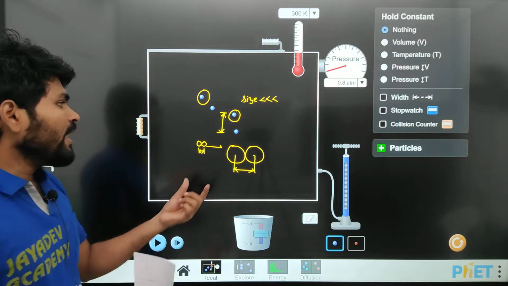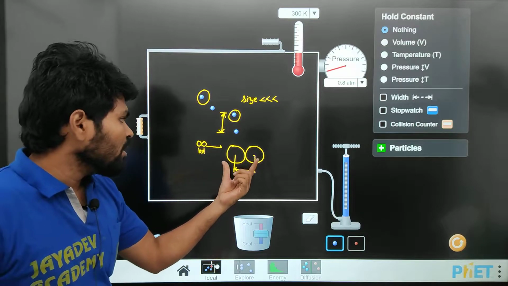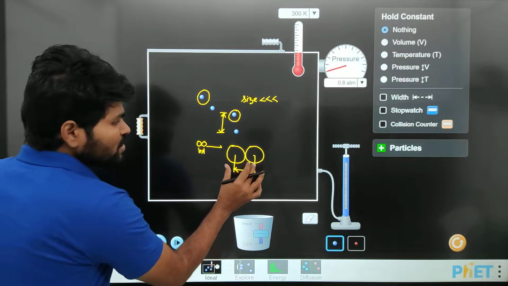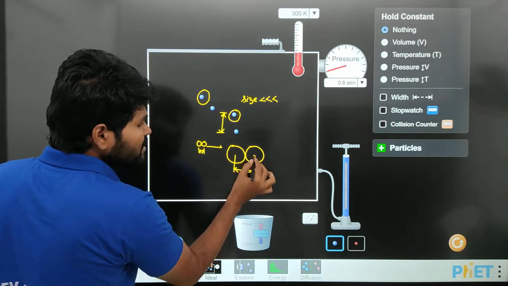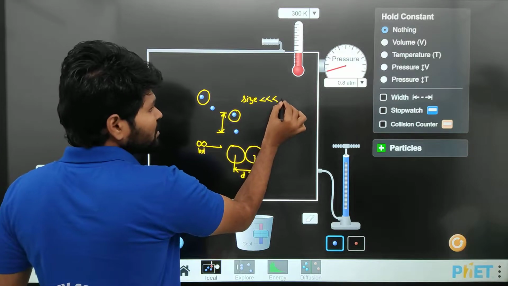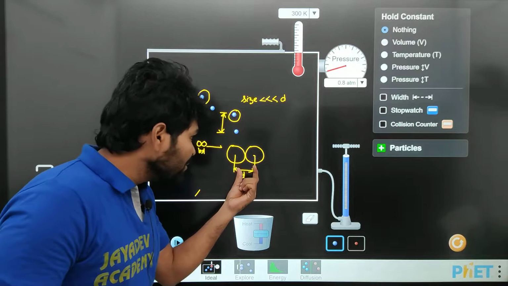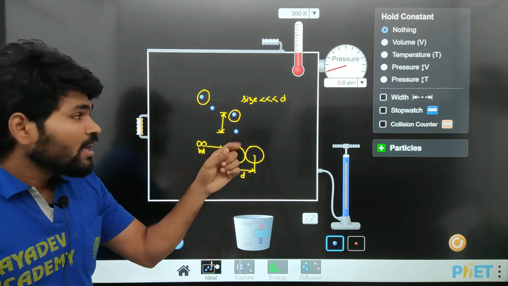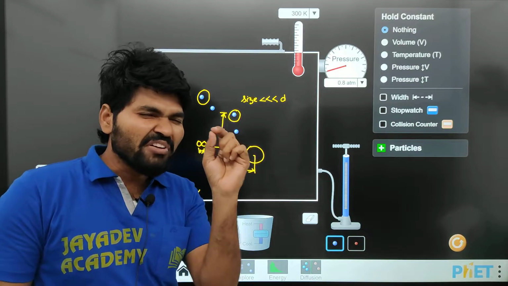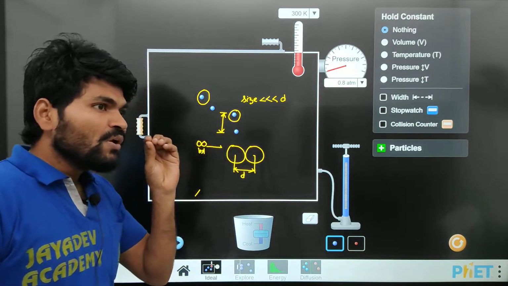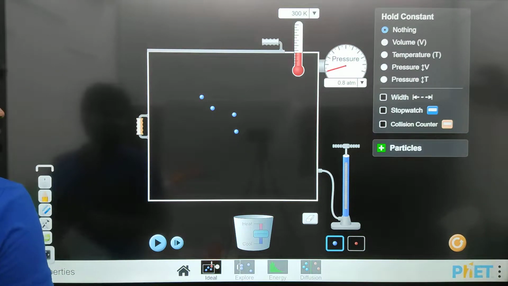If I take these 2 molecules and keep them beside each other, this size of molecule is less than the distance between these 2 molecules. That means the molecules are even smaller than the distance between the two. So imagine yourself, these are very tiniest particles. Very tiny. Hope you understand, right?